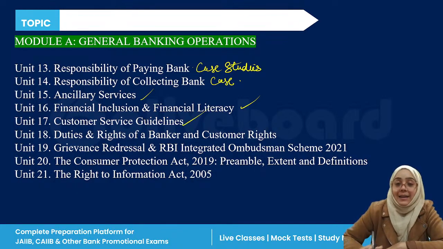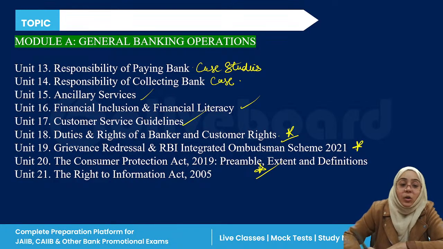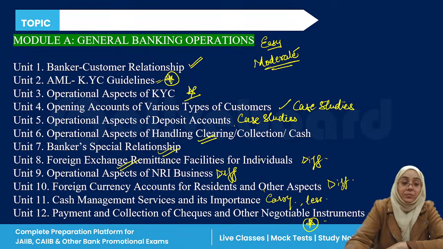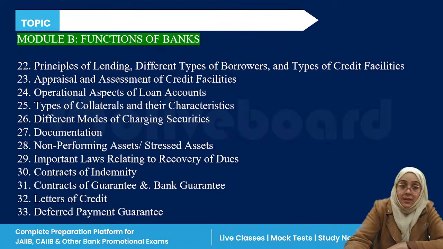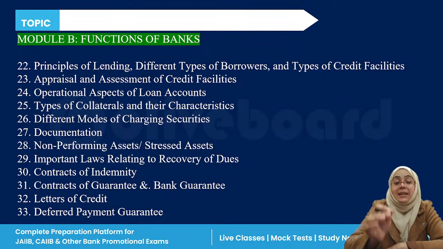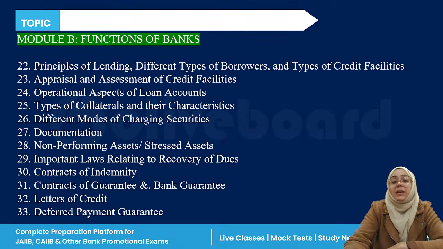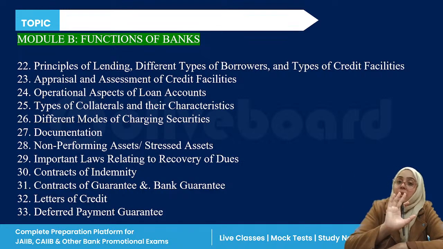Customer service guideline, easy. This is again an important chapter. CPA, again an important chapter. RTI, again an important chapter, right? Now module A has 21 units, and module B, if I'm saying, has 20 units. So module B, we have these complete 20 units, and module B is functions of bank.